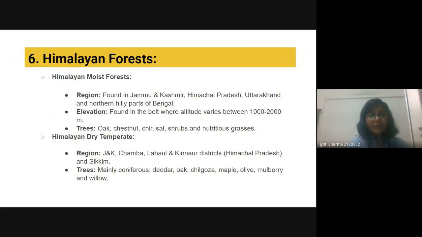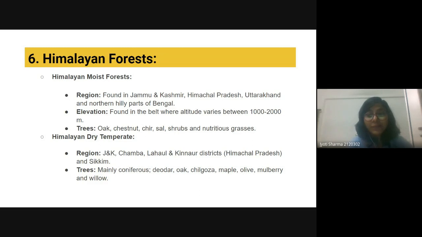Okay, so we also have some Himalayan forest, Himalayan moist forest, and Himalayan dry forest. It's okay, Kuldeep, because you are not the botany student. You are not that much customized to listening to the botanical names, so don't worry about it.